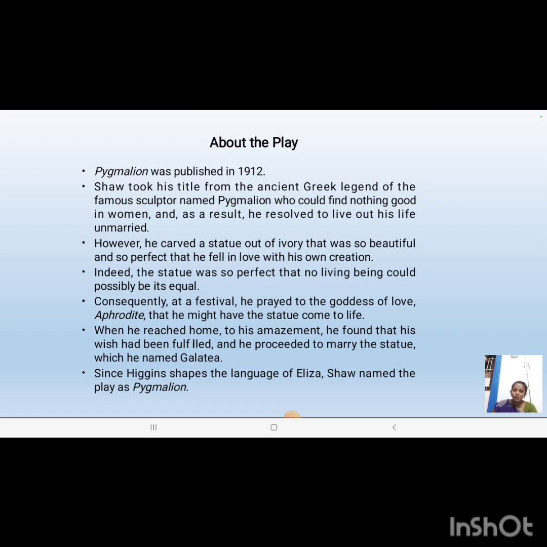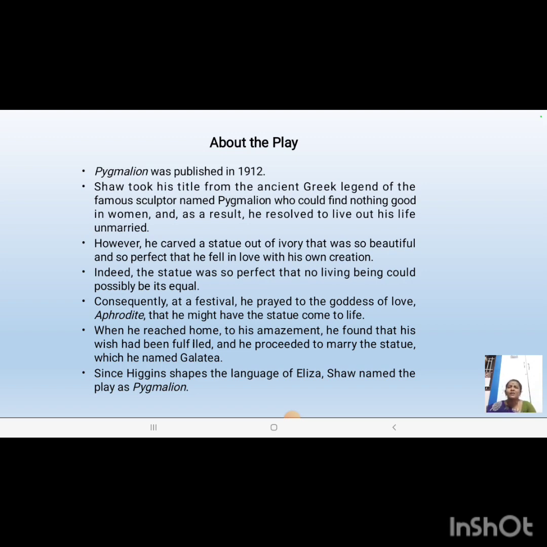He wanted to marry the statue itself. For that, during a festival, he offered his prayers to the goddess of love, Aphrodite, and his wish was granted: the statue came to life. He married the statue that had been granted life. He named the woman Galatea.